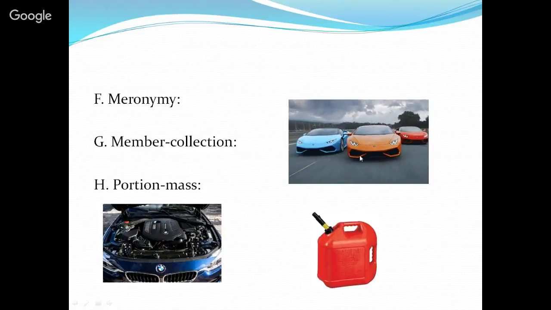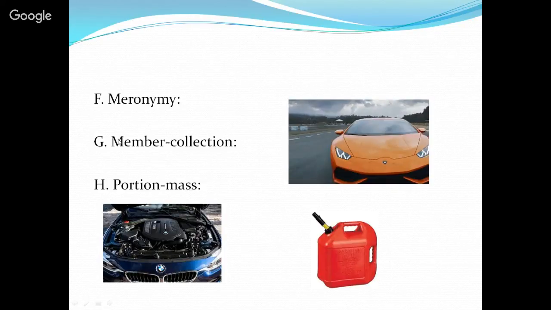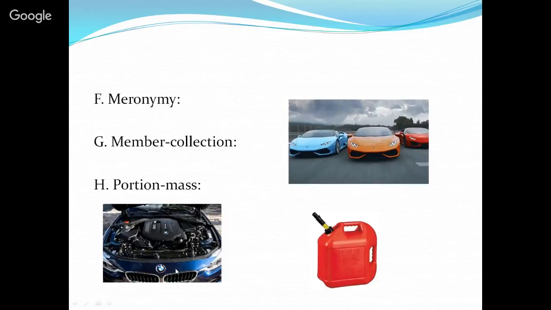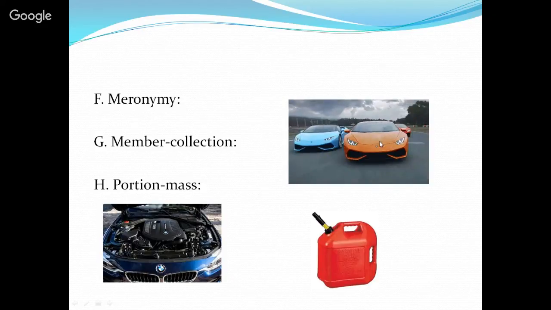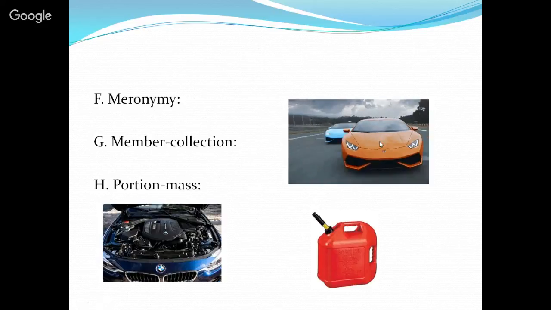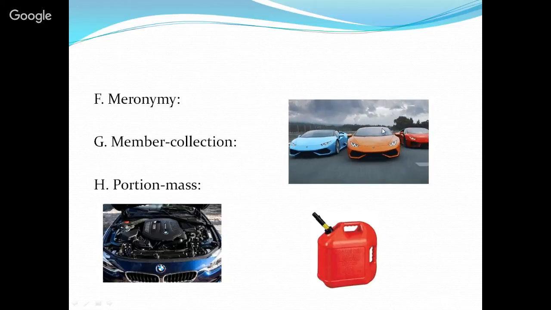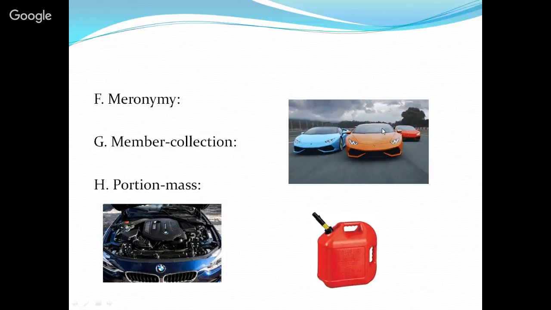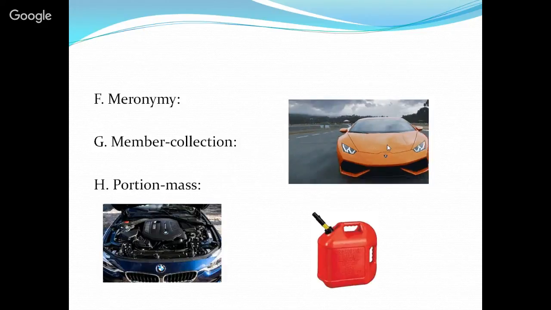That's the meronymy. And we can have member collection. That could be an example: I can talk about a Lamborghini. A Lamborghini is a member of the collection cars. And also I can say a Ferrari is also a member of the collection.